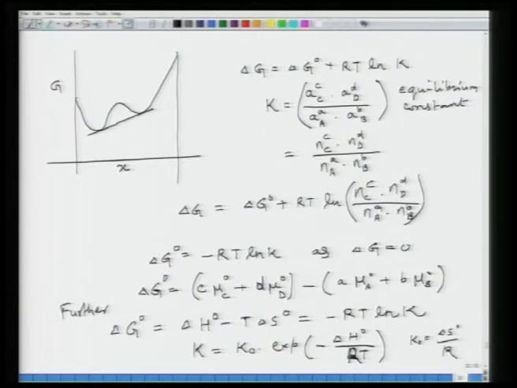So, K also is a temperature dependent entity. How can you show it in a more elegant manner?